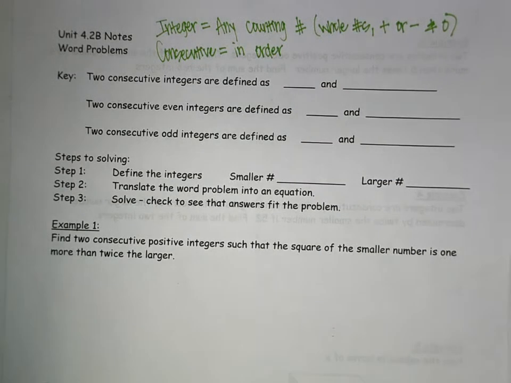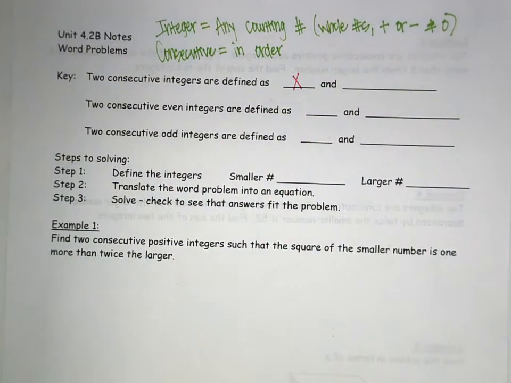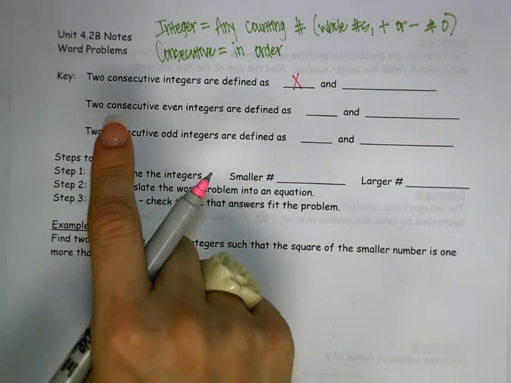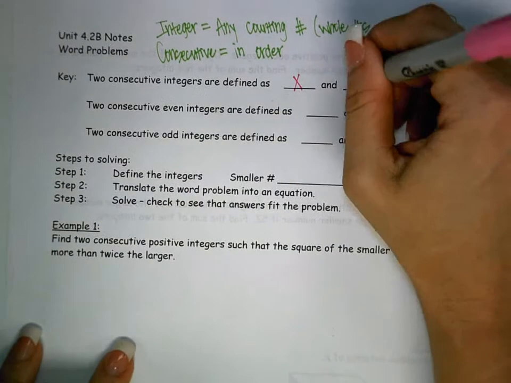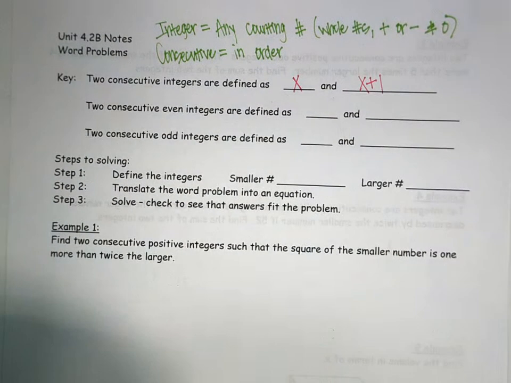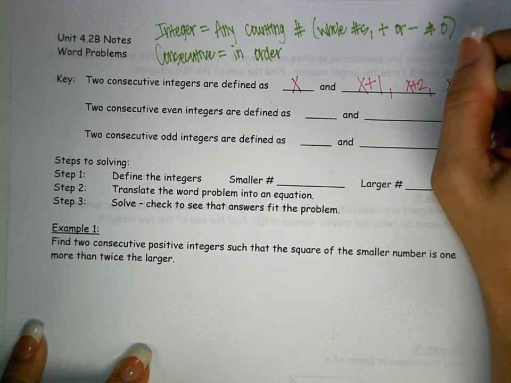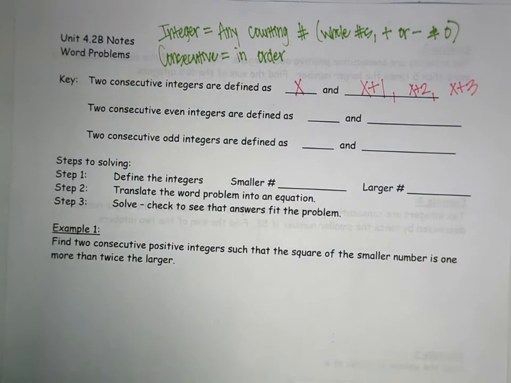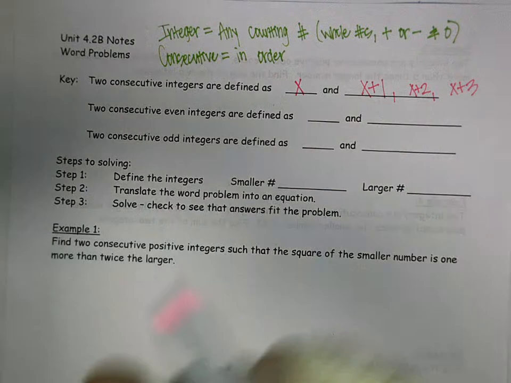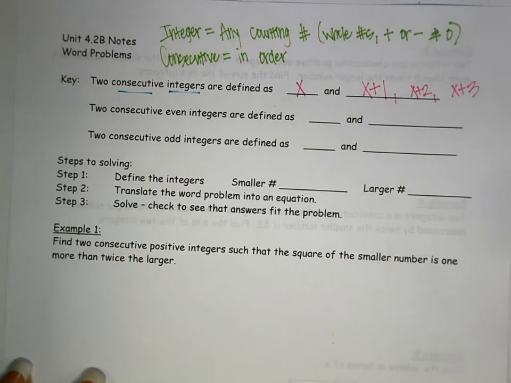So two consecutive integers. The first integer is always defined as x. So your first integer is always x. So if you have consecutive integers, we would have x, and then how do you get to the next number? What would you add? X plus 1. So x and x plus 1. If I need to go to the next one, you'd have x plus 2, then x plus 3. So you're counting by ones. Let's underline the important things here. Consecutive integers were x, and then x plus 1, x plus 2, x plus 3 if you kept going.